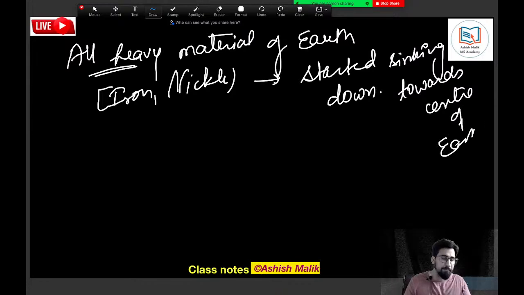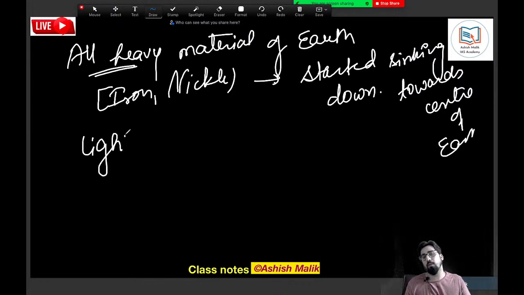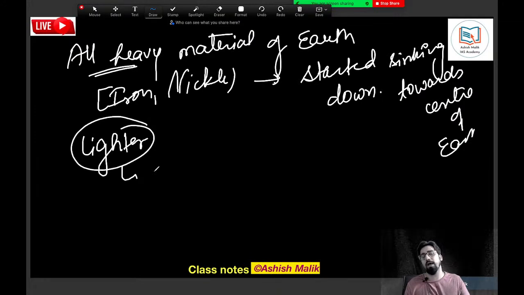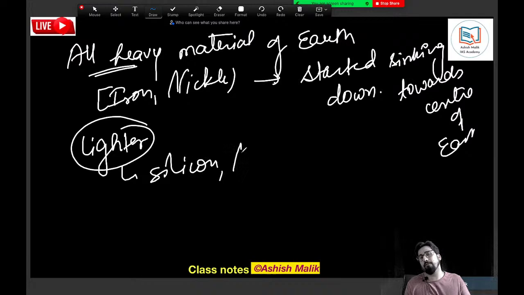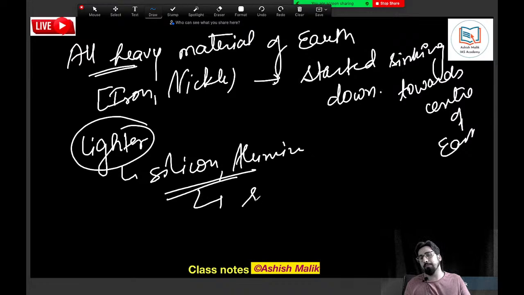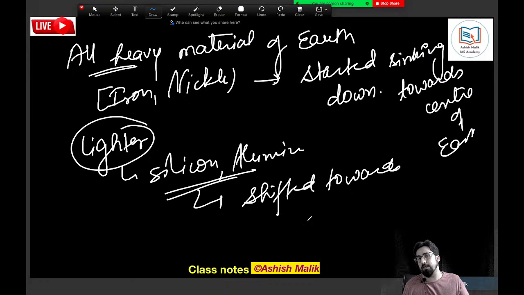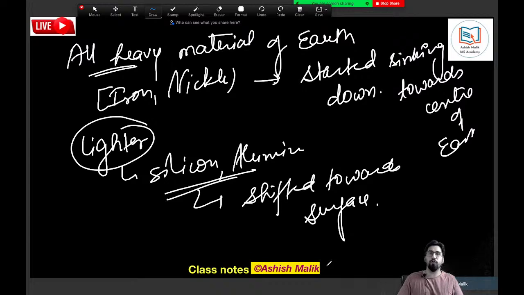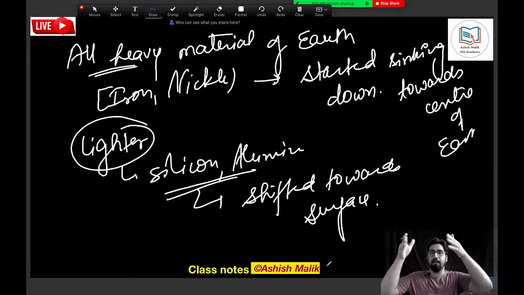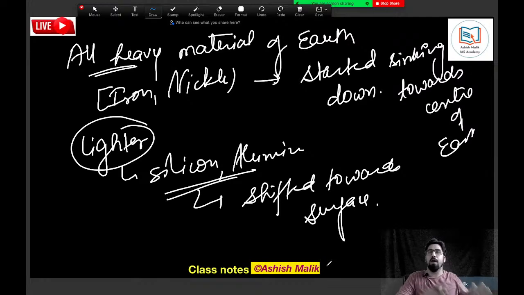And all the lighter material, what kind of lighter material, like you have silicon, like you have aluminium, all the lighter materials, they shifted towards the surface. Does it make sense to you? So due to the increase in temperature inside the earth, the material started separating. All the heavy material sinks towards the center, and all the light material started shifting towards the surface.